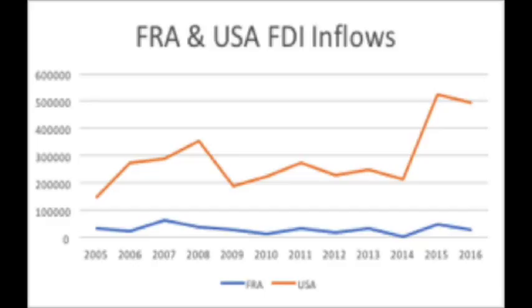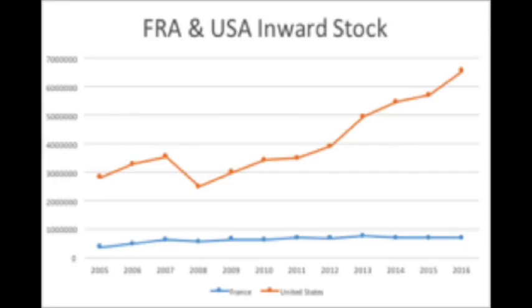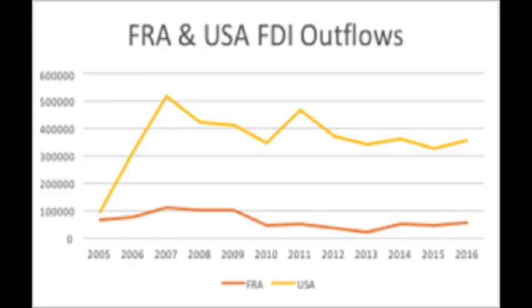Take, for instance, the inflows and outflows charts. There are no notable trends in France's data except for the drop around 2009 in outflows and the drop in 2007 in inflows. These decreases are a direct result of the recession that they experienced in 2008.